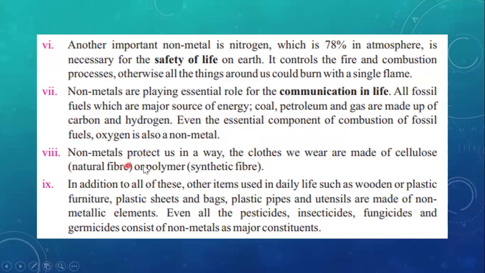Point number 8: the non-metals protect us in a way. The clothes we wear are made up of cellulose. So basically, we get cellulose from plants. So cellulose is a natural fiber. Natural fibers are basically all those materials that are obtained from natural sources like plants. Fiber means, you know, the threads. The threads are woven together in the formation of clothes, sweaters, and various clothing items.